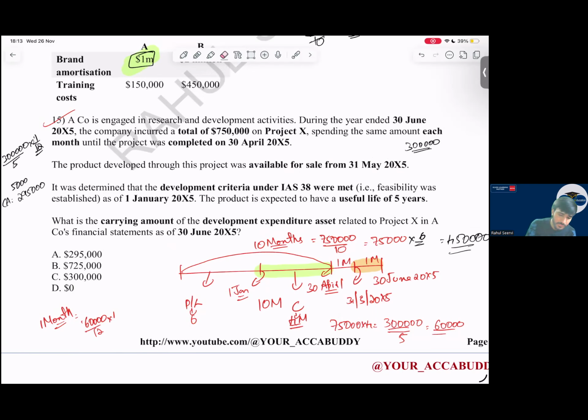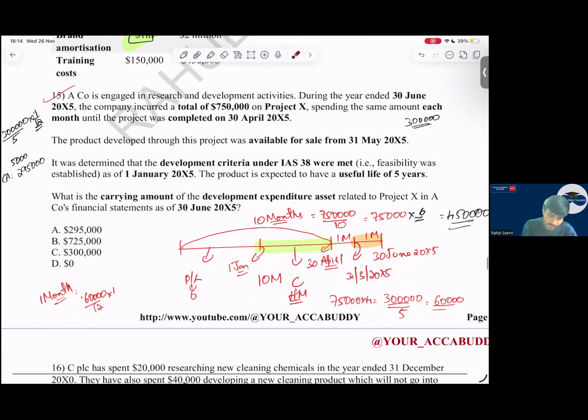See here, everyone. A is engaged in research and development activities. During the year ended 30th June 2005, the company incurred a total cost of $750,000 on Project X, spending the same amount each month until the project was completed. So from 1st July till 30th April, they are spending the amount. The product developed through this project was available for sale from 31st May. The completion is on 30th April, but it is available for sale from 31st May. It was determined that development criteria under IAS 38 were met. Feasibility was established on 1st January. The product is expected to have a useful life of 5 years.